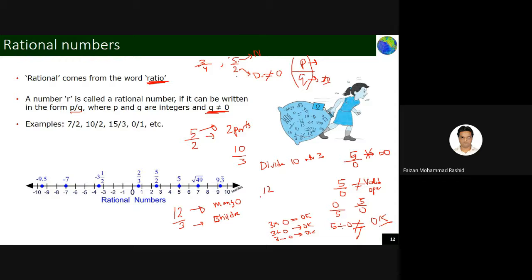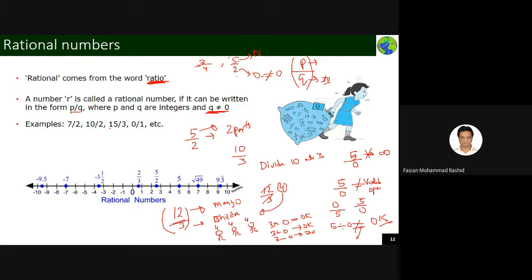So 12 by 3 gives me 4. That means each child will get... I had 3 children with me and 12 mangoes, so each child will get 4 mangoes, like this. This simply means this one division, 12 by 3.